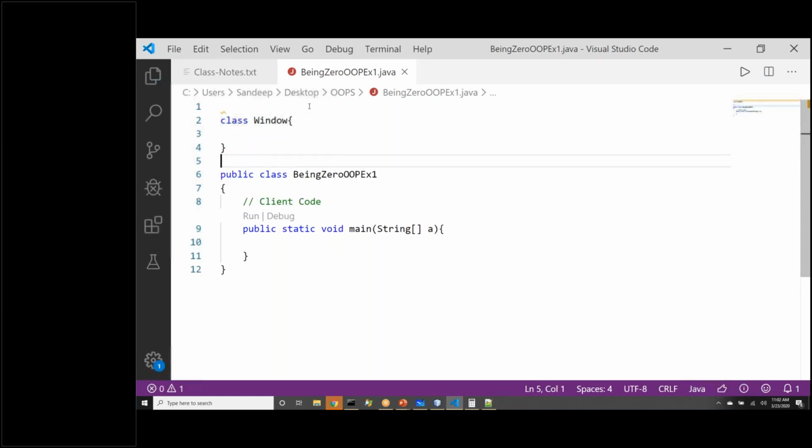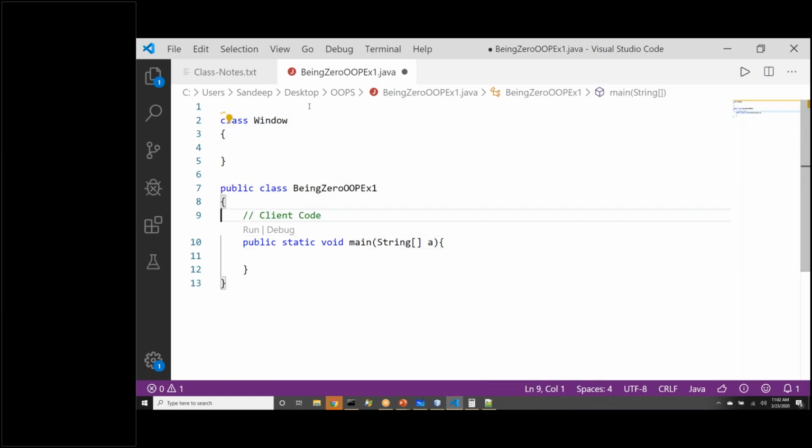For now, I'm putting everything in the single file. Ideally, if it is a real project, we would create a separate file for window class. We'll call it window.java. Now, window is a class where it will have some functions for us, where we can create objects of that class. Right now, I'm not putting any field, any function here. Now, tell me, how do I create object of window class?